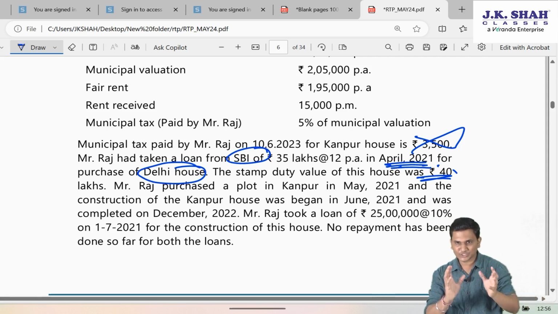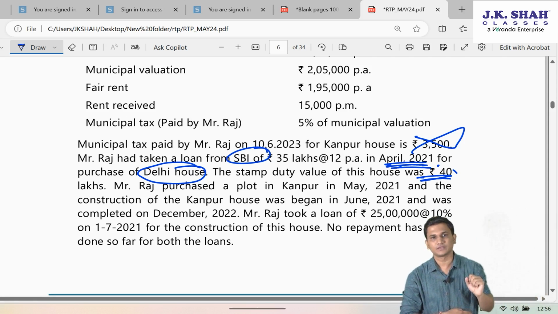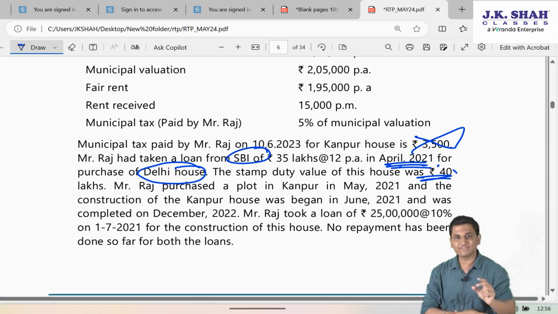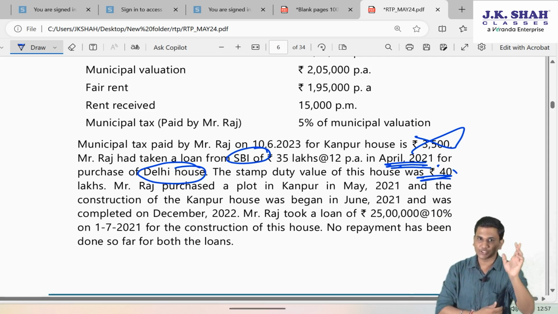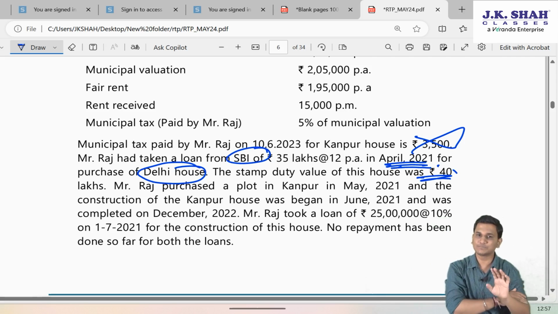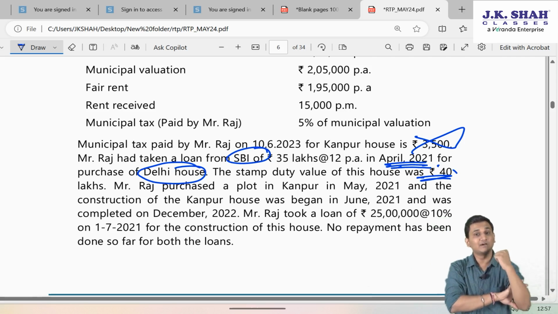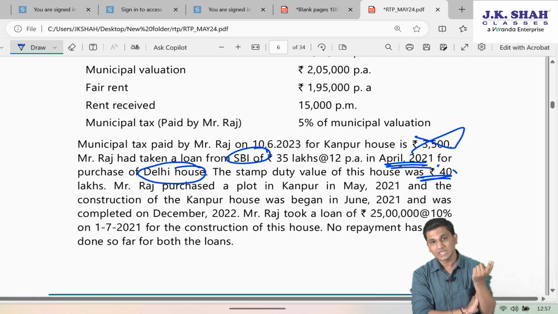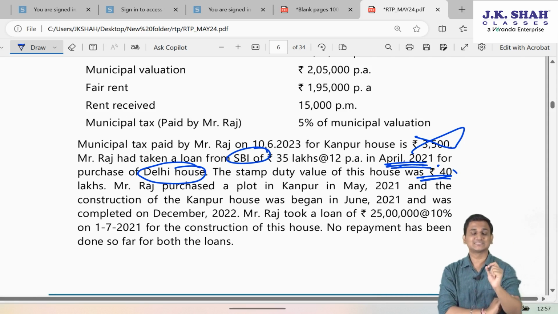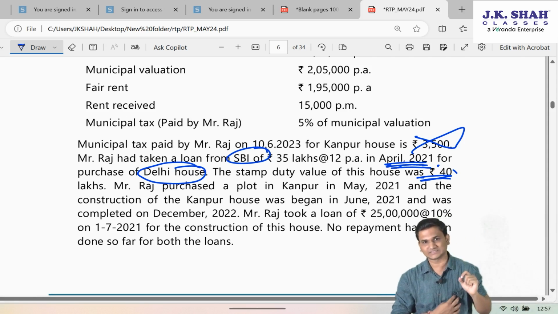It must be sanctioned between this period. And the assessee is not having any other house property on the date of such sanction of the loan. And he is also not eligible for 80EE deduction. And the stamp duty value of the house is less than or equal to 45 lakhs.